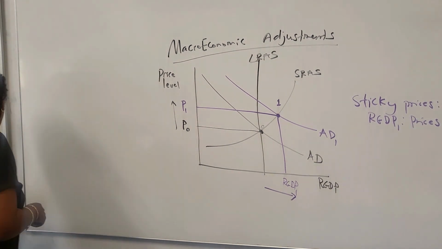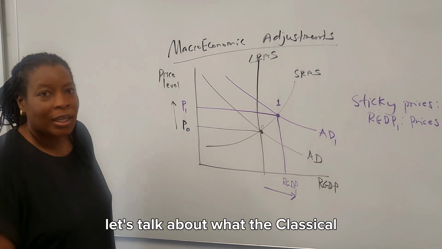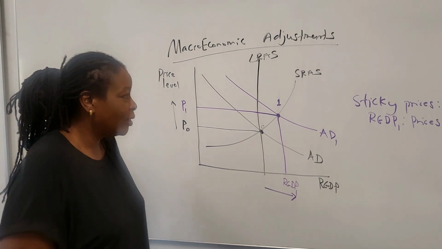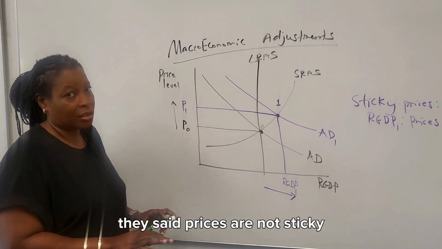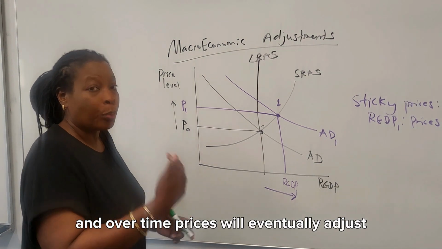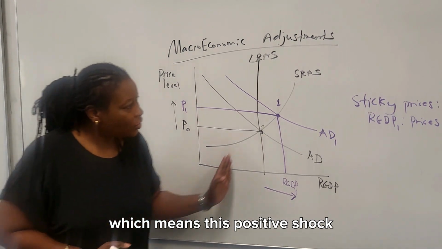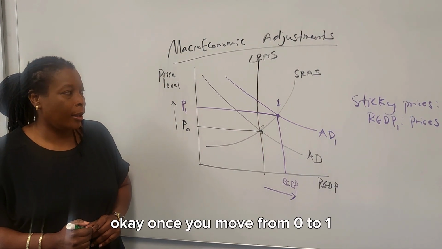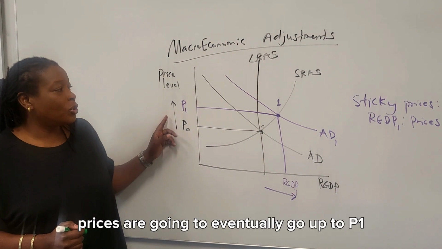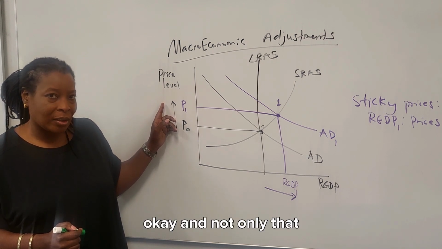Let's change things up a bit, because sticky prices and wages was Keynesian economics. Let's talk about what the classical economists and neoclassicals think. They said prices are not sticky, especially in the long run. And over time, prices will eventually adjust. And they're right. Which means this positive shock, once you move from 0 to 1, prices are going to eventually go up to P1. Things are going to get more expensive, okay?